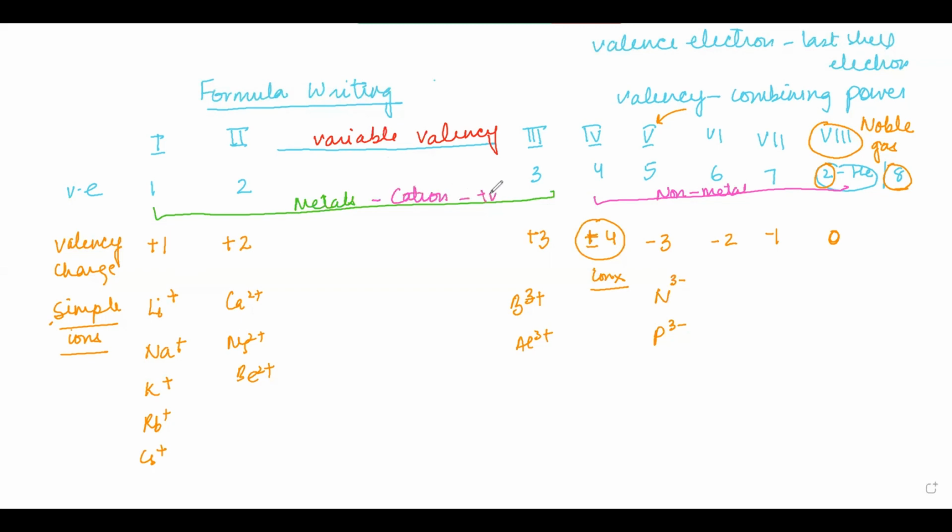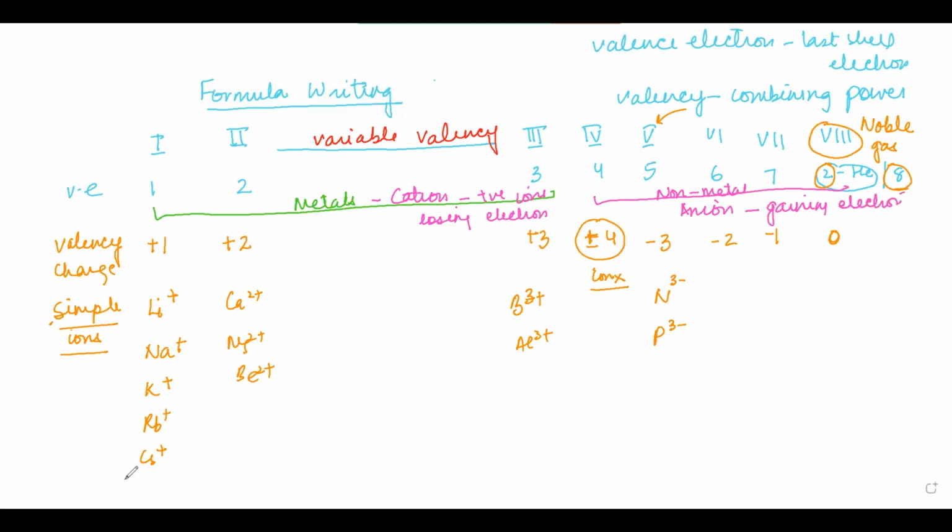They are positively charged ions. They form the positive ion because they're losing their electrons. Whereas the non-metals, they will be forming anions because they're gaining what? They're gaining the electrons. ठीक है?